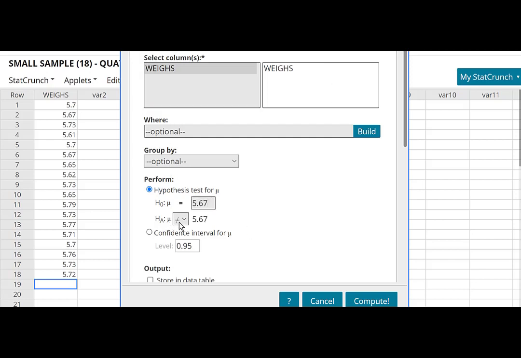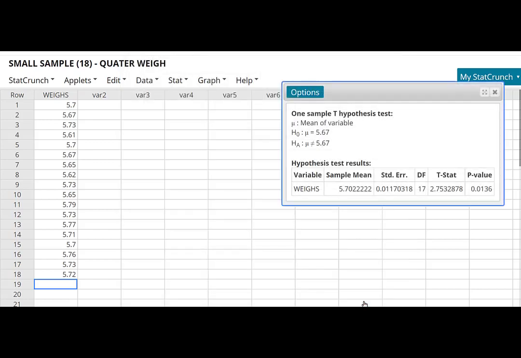And the alternative hypothesis is the mean weight is different to 5.67. Here we can select if it's greater or smaller, but in this case it's a two-tail test, different. Then click compute and we have all answers. You can obtain all of these answers in less than 20 seconds.